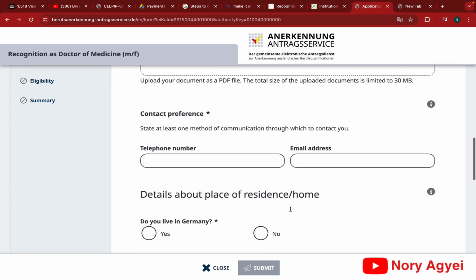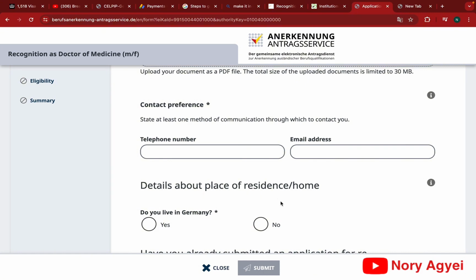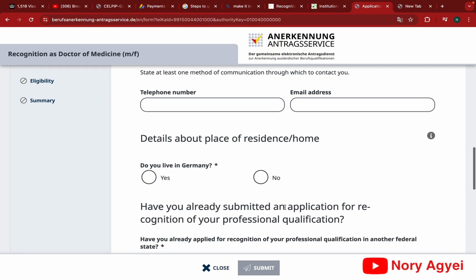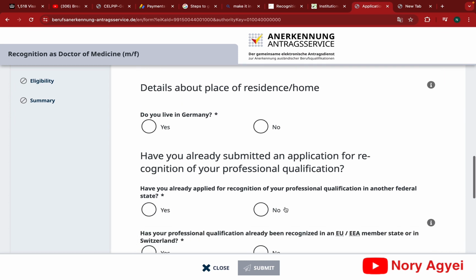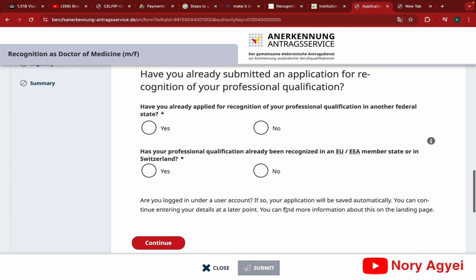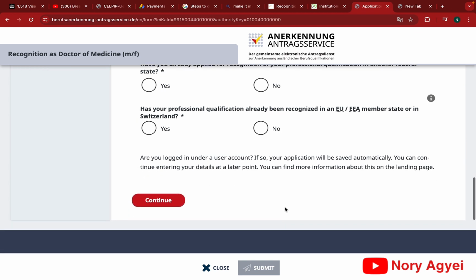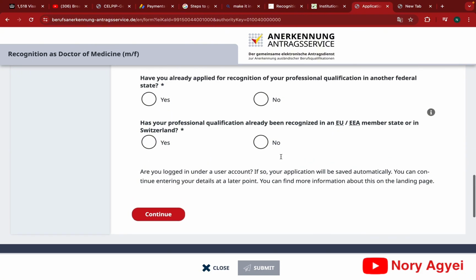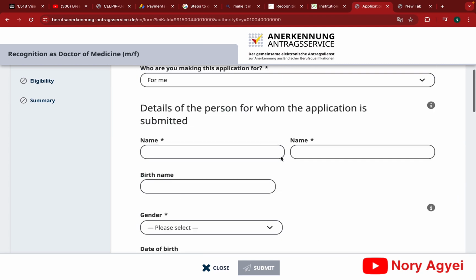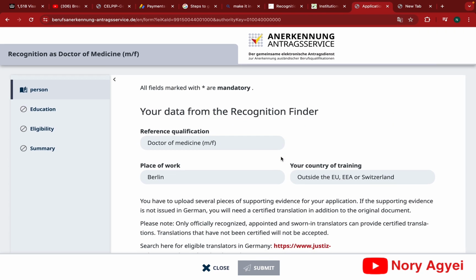So you can see telephone number, your address, and if you live in Germany, you have to tick yes or no. There are questions about whether you've done this application before. So you can see all these questions and you take the answers that apply to you. And when you are done, you click on continue. It takes you to the next page. Because this video is just a demonstration of how to do the application, I didn't really put in or upload any documents. So you can go through the questions, upload all your documents and submit, and they are surely going to get back to you with the results of your recognition application.